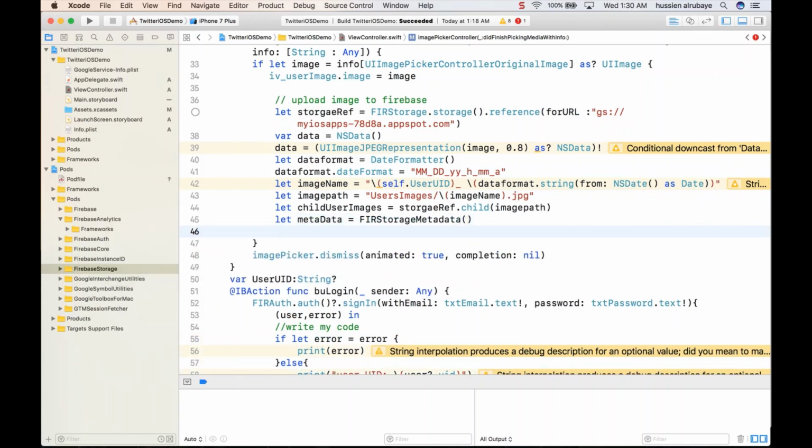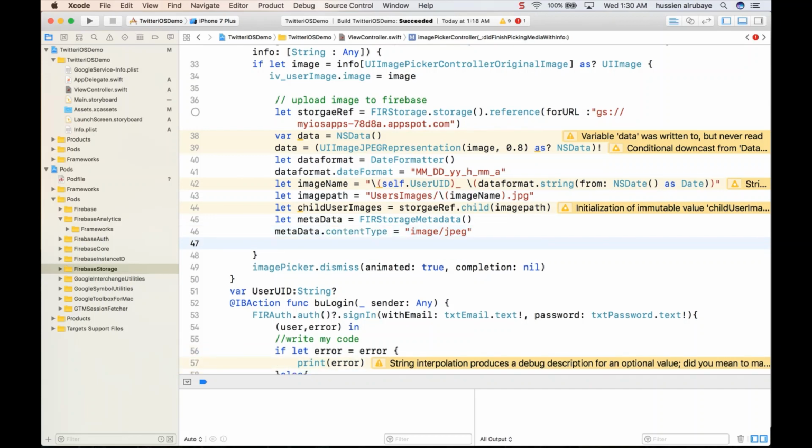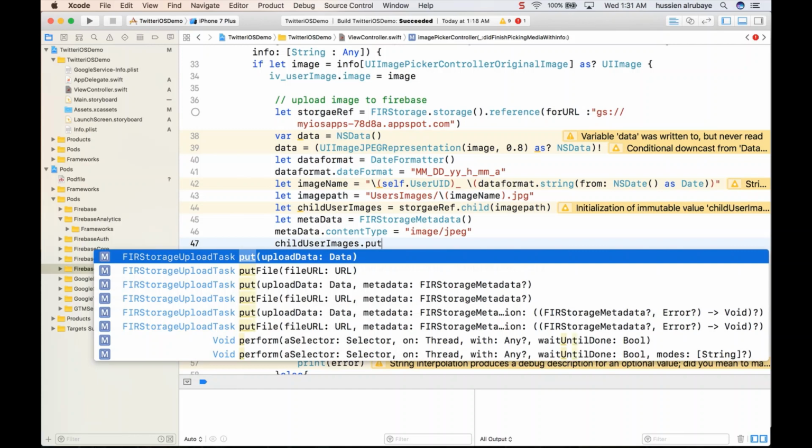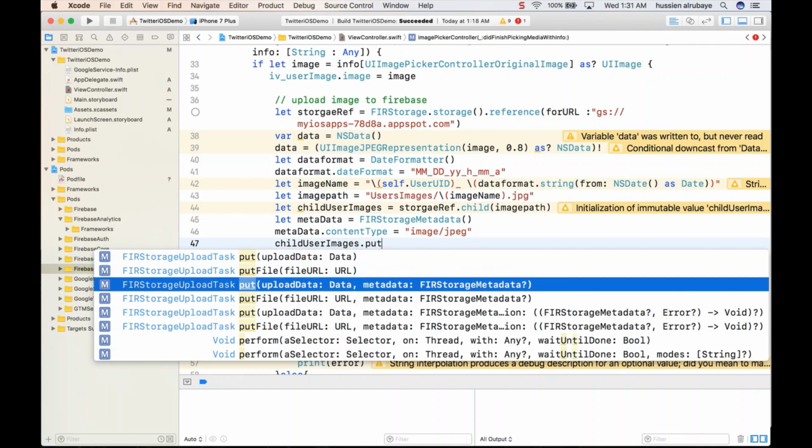Then you say metadata dot content type will be equal to image slash JPEG, like the content type that I want to upload, image JPEG or JPG, whatever. Then you say child images dot put, I want to put the data and metadata.